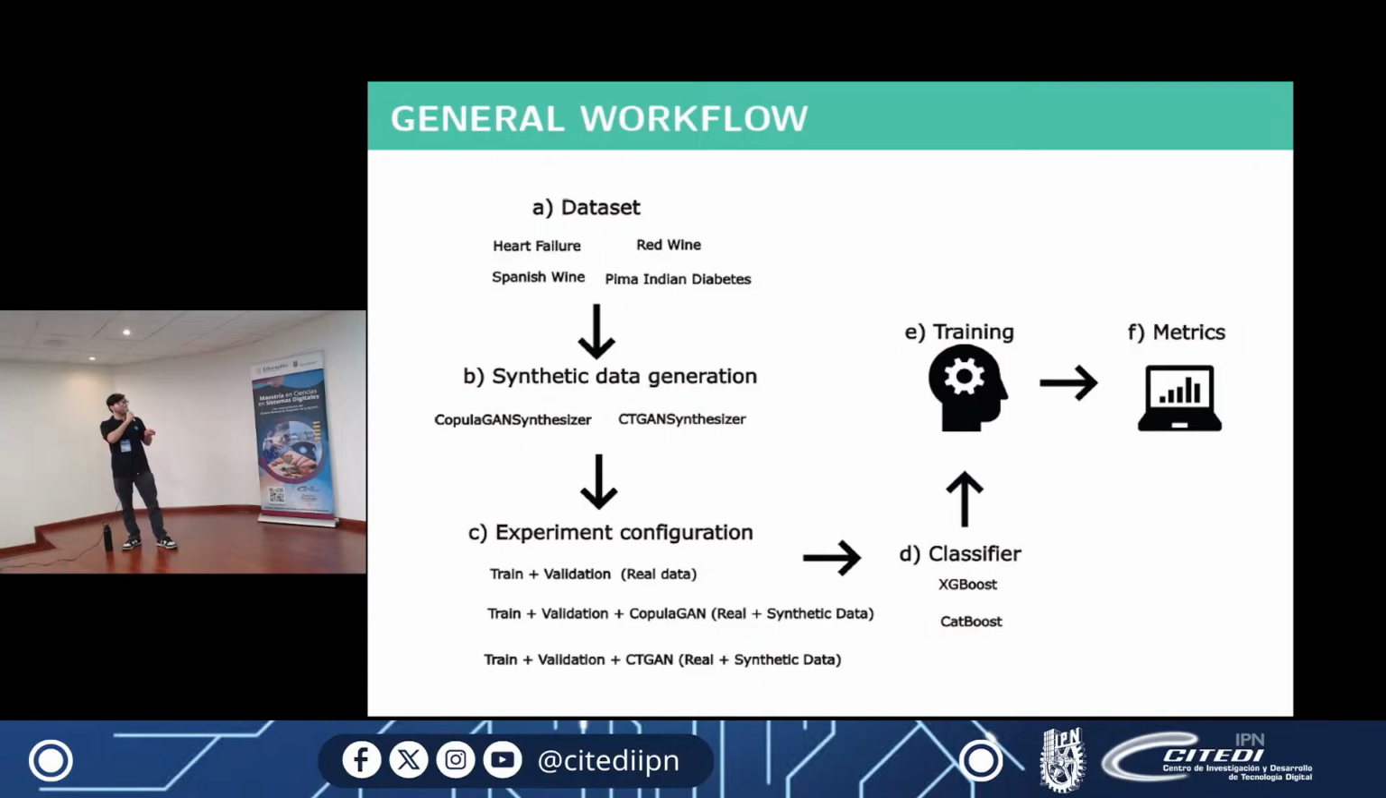And the last one: the train plus the validation plus the CTGAN data, which is the other synthesizer we use to get the synthetic data. So basically, there are different data coming from different synthesizers. And now having the configuration, we gave all the data to the classifiers to get the training and finally get the metrics, or the results.